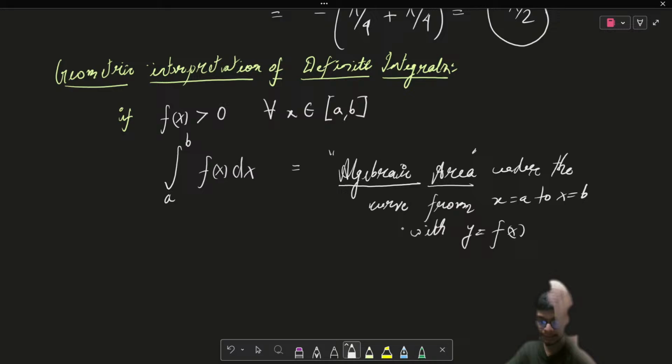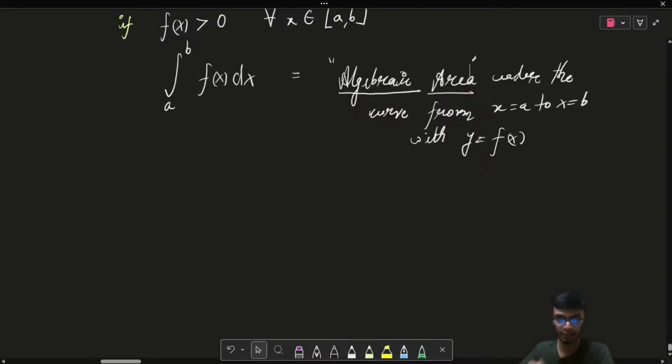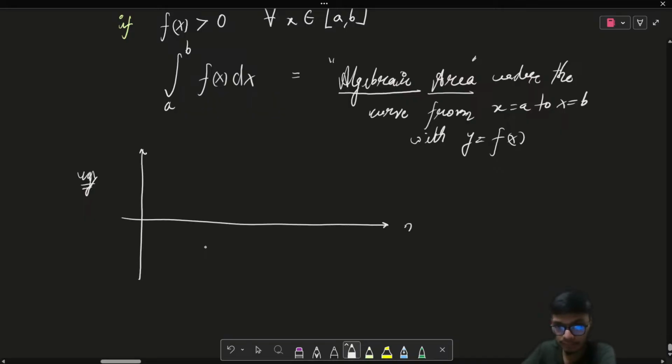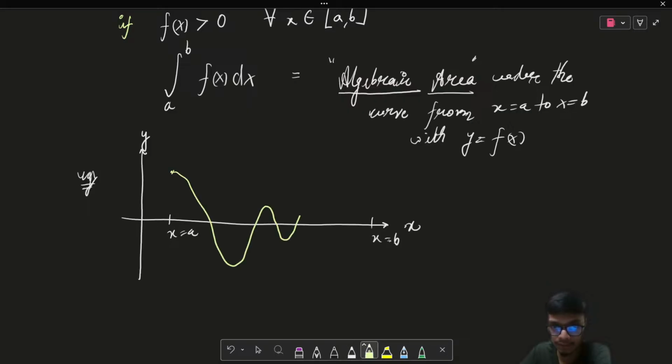Now, what basically is meant by the algebraic area? If I need to elaborate on it, I will give a simple example. Let's say I have a given curve for a function, starting from x equals a and going up to x equals b. Let's say the functional interval looks something like this, and some function like this.